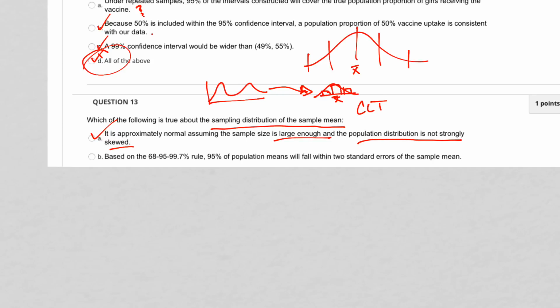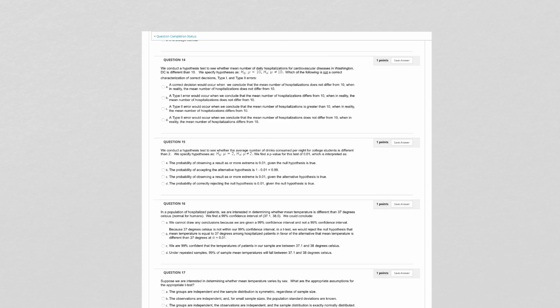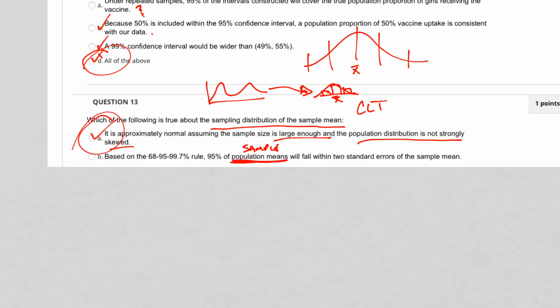So based on the 68, 95, 99 rule, 95% of population means will fall within 2 standard deviations of the... No, it's 95% not of population means, but of sample means. All right. And then the next answer... Oh, well. It was cut off, but the answer is this one. So you just have to understand the central limit theorem. So again, big hint for the final.